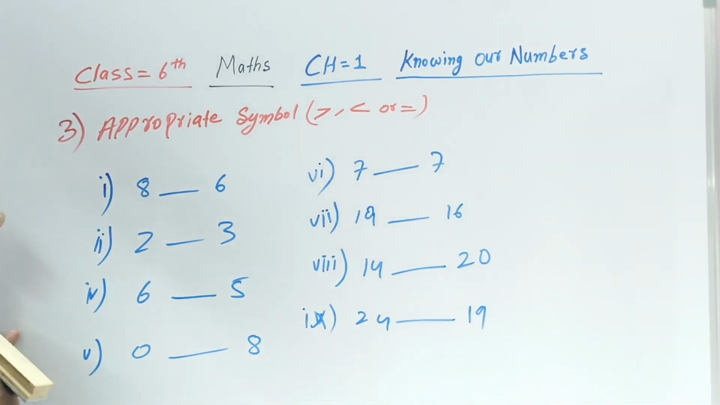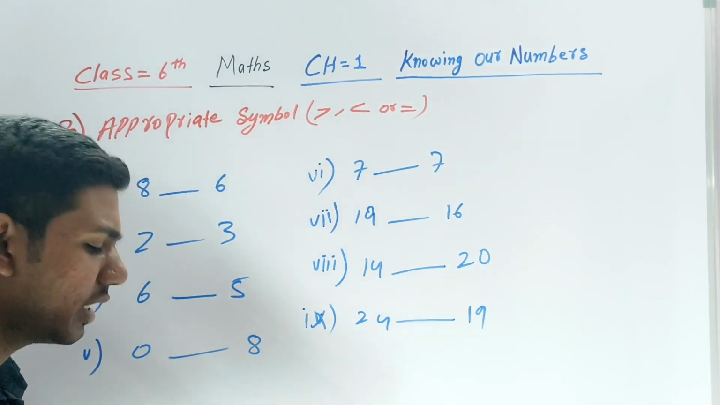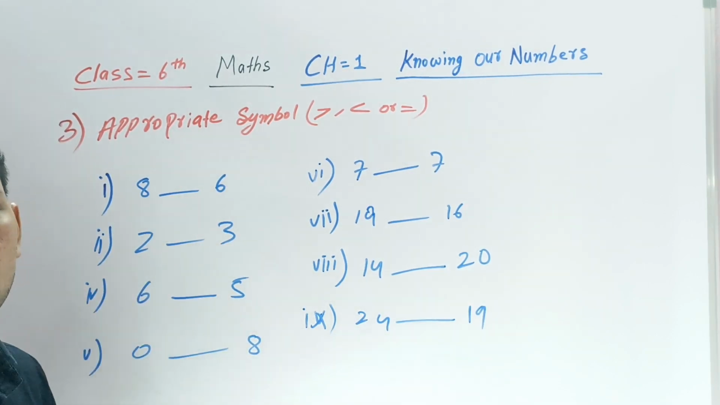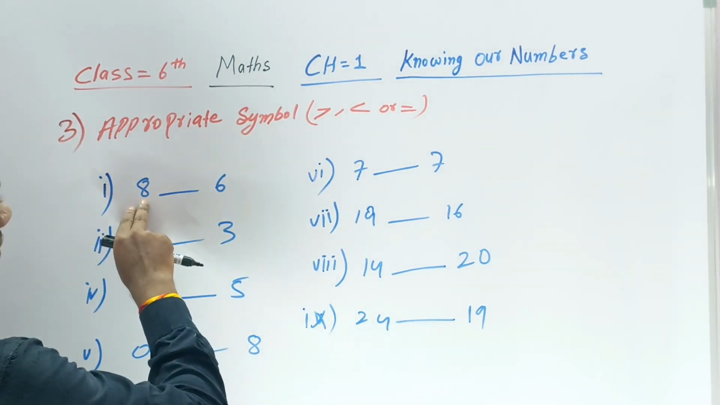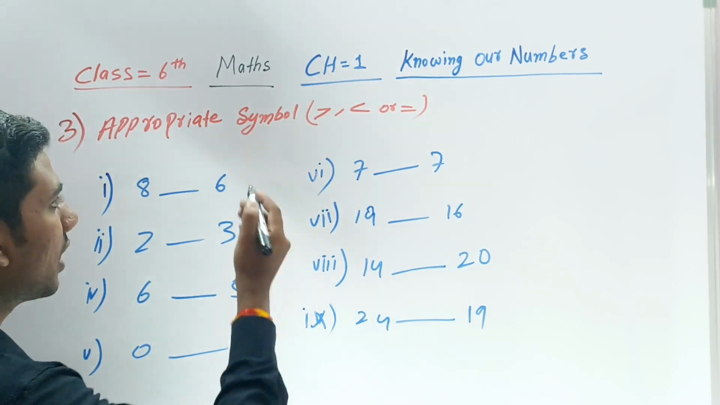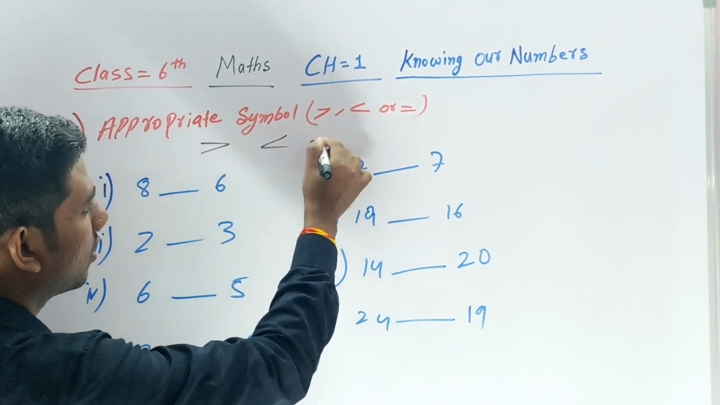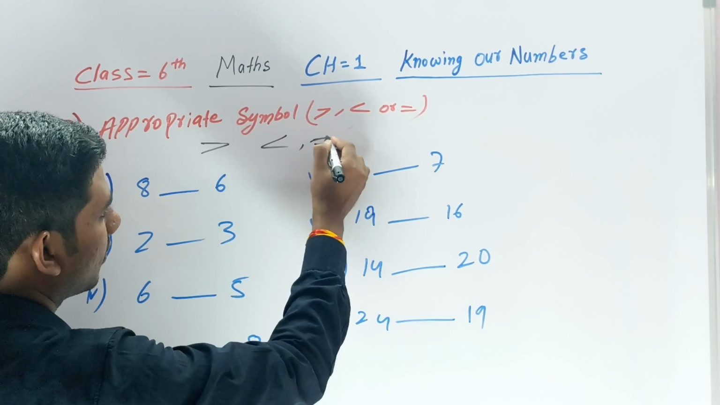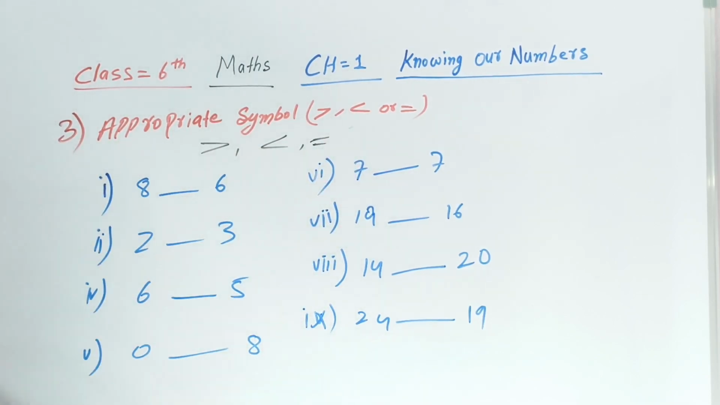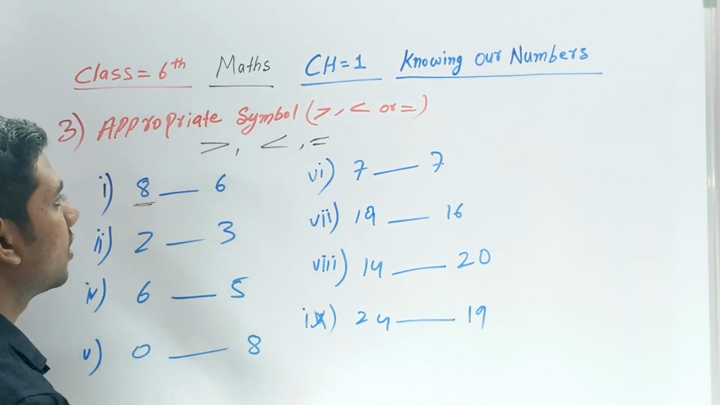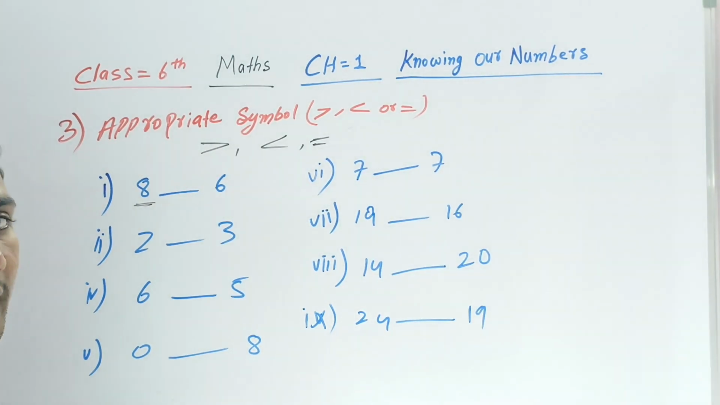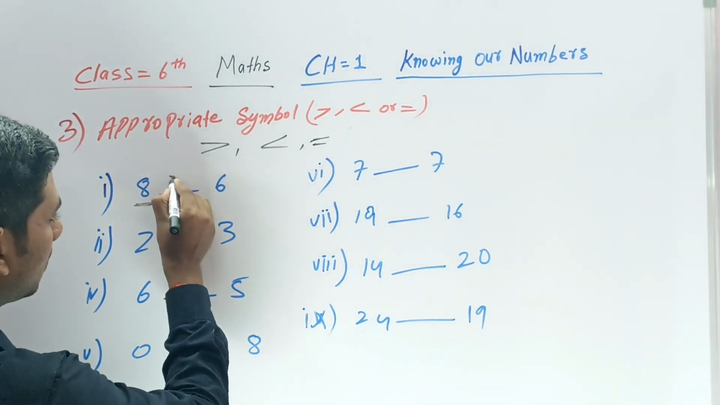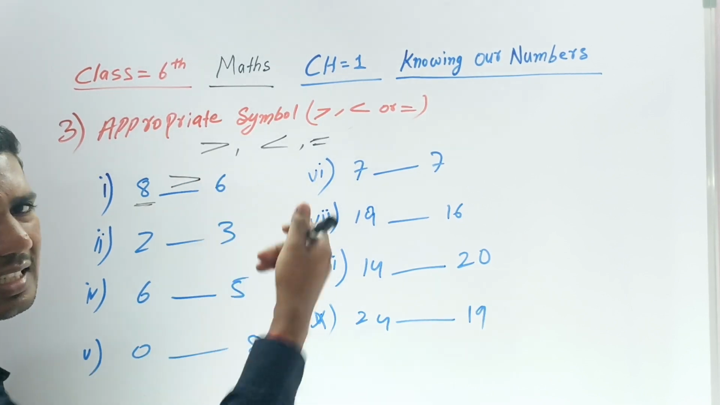And I am asking you which is greater in this and which is smaller in this. Okay, this is very easy. Appropriate symbols are very easy, you can easily understand. Nothing difficult in this. I am asking you which number is greater here, 8 or 6? Obviously 8 is greater. Then which symbol will you use, this symbol or this symbol? Where there is a greater number, we will use this symbol, not that symbol.